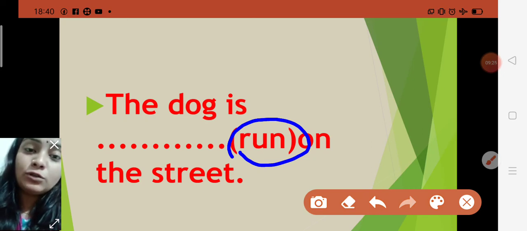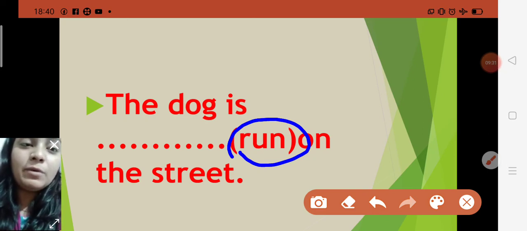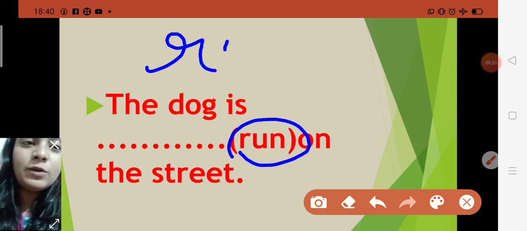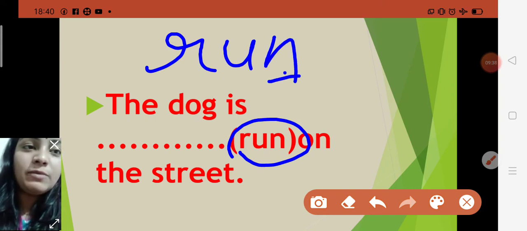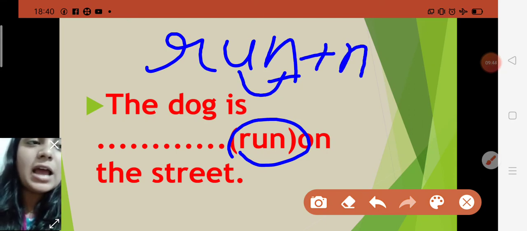But you must also always remember the rule in your mind. Run is a verb, but what have I told you about verbs? The third rule: if the last letter is a consonant and before it comes a vowel, you make the last letter double and then you add ing.